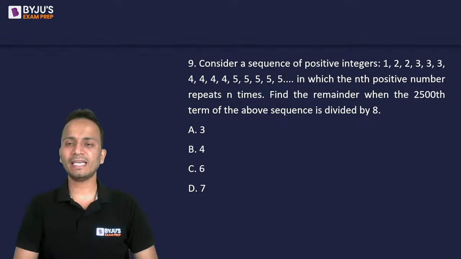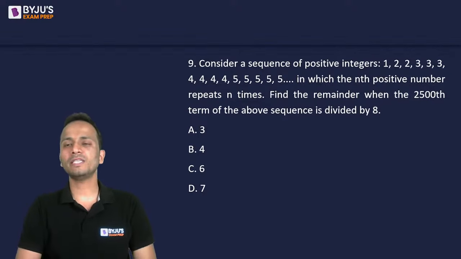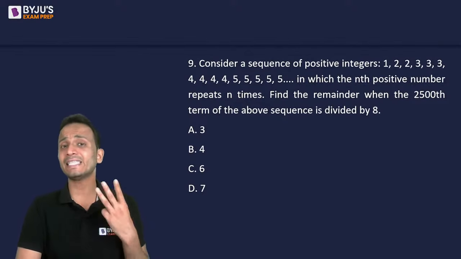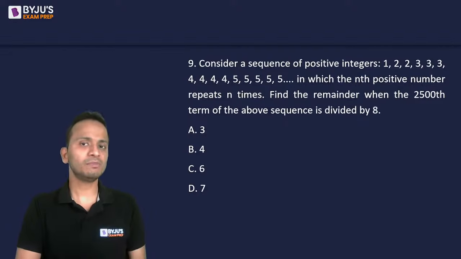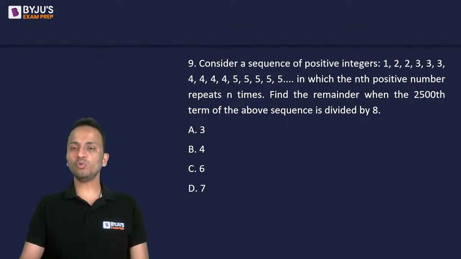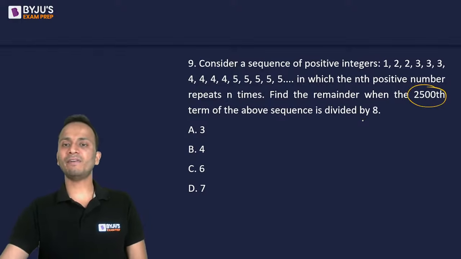So again, slightly difficult question. Consider a sequence of positive integers 1, 2, 2, 3, 3, 3, 4, 4, 4, 4, and so on, in which the nth positive number repeats n number of times. So basically 1 is written once, 2 is written twice, 3 is written 3 times, 4 is written 4 times, and so on. Now you'll have to find out the 2500th term and then divide it by 8 and write the remainder.